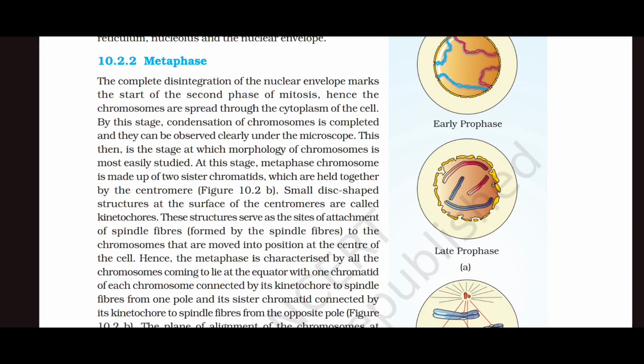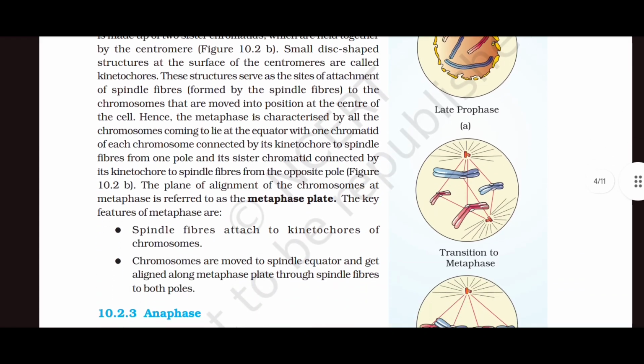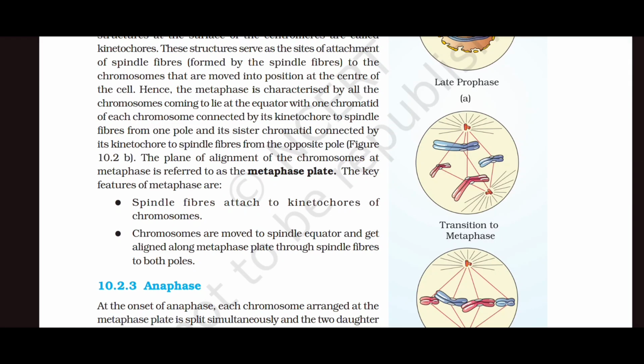These structures serve as the sites of attachment of spindle fibers to the chromosomes that are moved into position at the center of the cell. Hence, metaphase is characterized by all the chromosomes coming to lie at the equator, with one chromatid of each chromosome connected by its kinetochore to spindle fibers from one pole and its sister chromatid connected by its kinetochore to spindle fibers from the opposite pole.